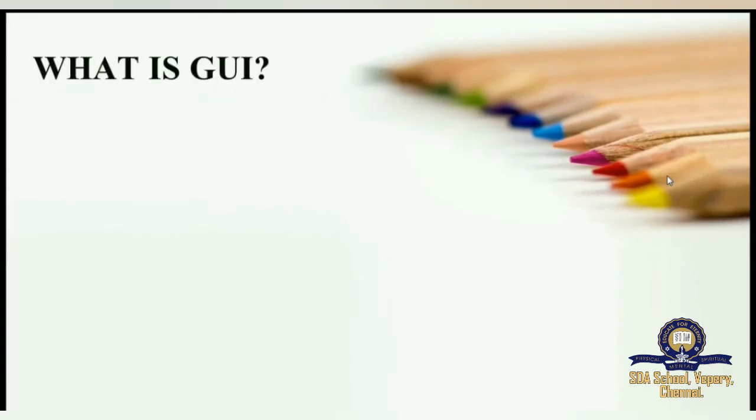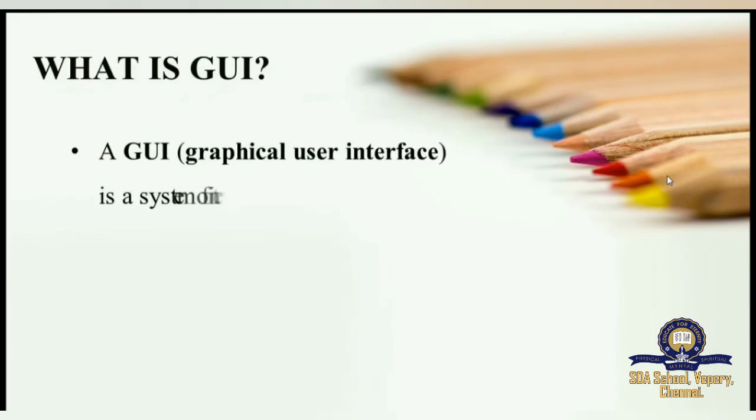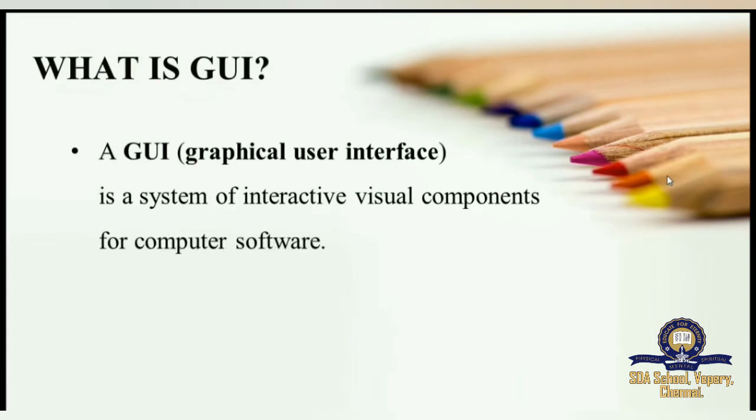What is GUI? You know the expansion for GUI. It is graphical user interface. Okay. And now this graphical user interface is a system of interactive visual components for computer software. You are interacting through these components. How will you interact? You will just use the mouse and click on the menu and click on the screen directly. That is why we call it interactive visual components for computer software.